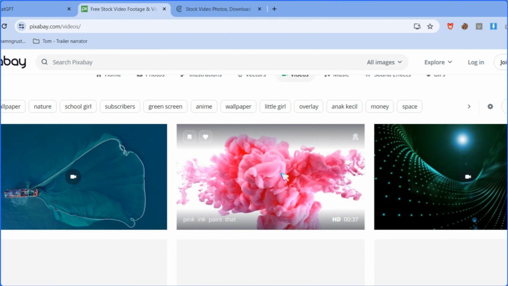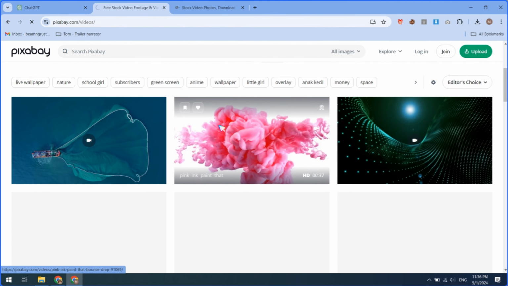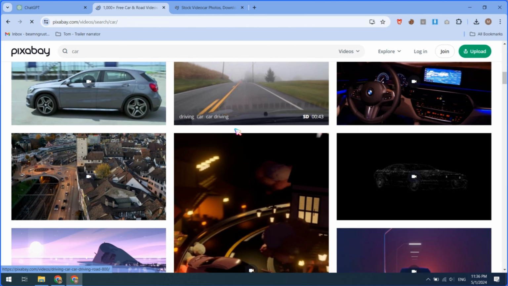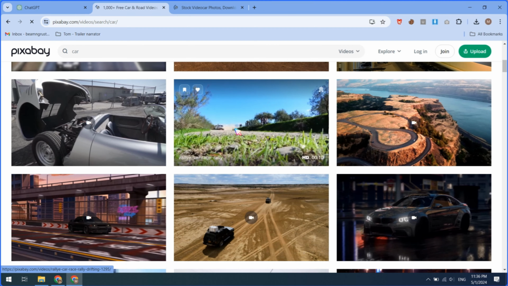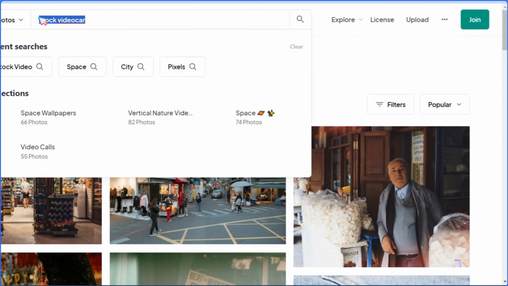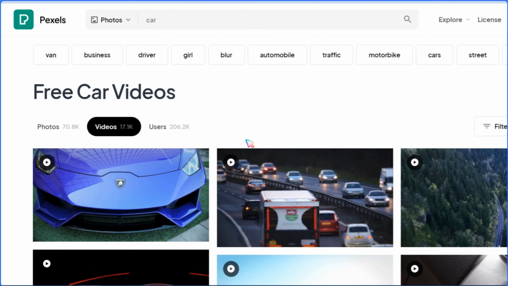Next, open Pixabay and Pexels to download videos related to luxurious video clips. Try to find ones suitable for your video script. If you have any paid stock footage, that's even better. Additionally, you can use AI-generated videos. After downloading, import all the data into CapCut.